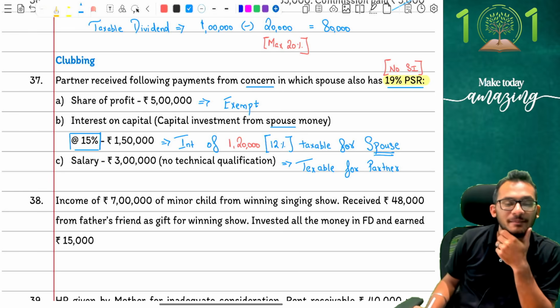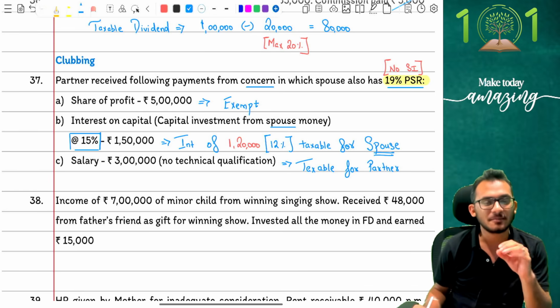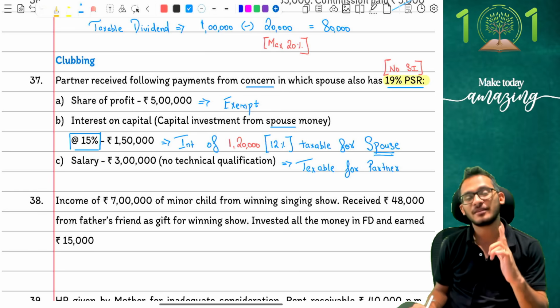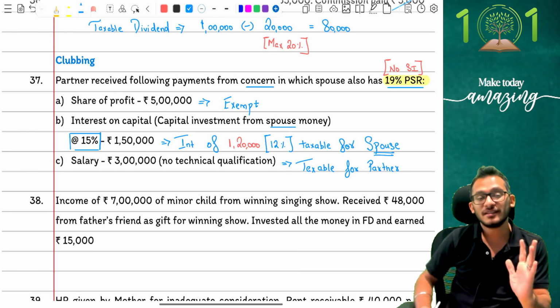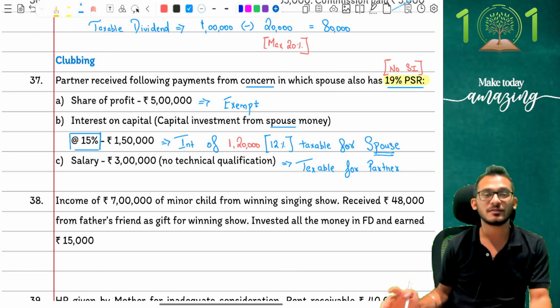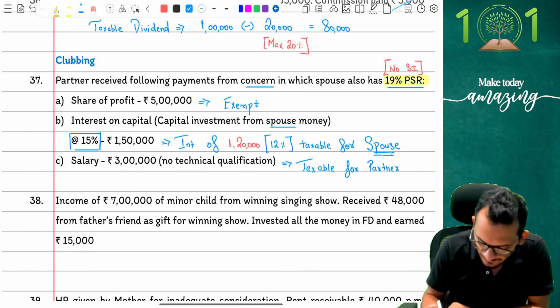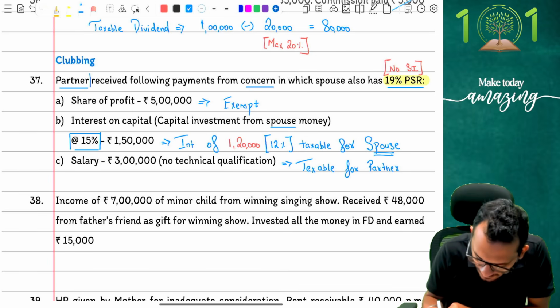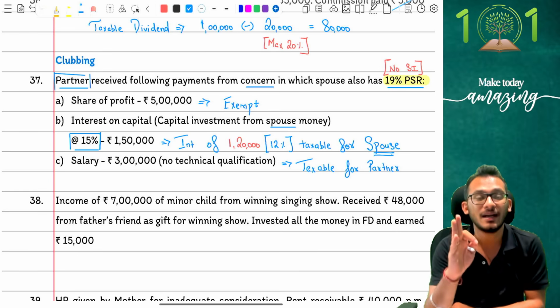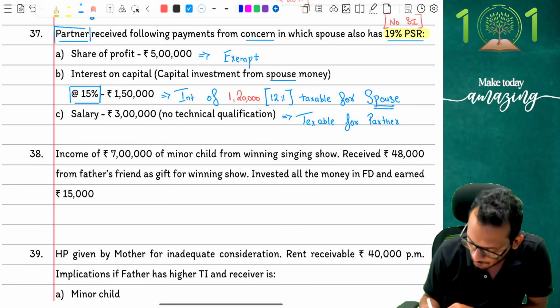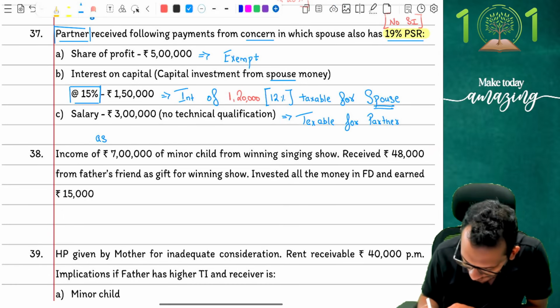But here is the question, people, at this stage, if you have mugged up clubbing properly, you would have got the right answer. You would have made a horrible mistake, because in clubbing we have always told Rahul, the moment you see the word salaries, give 50,000 deduction, give 75,000 deduction, because you are head of salaries, 50, 75. No. Notice one thing very carefully. This is payment received as a partner. Partner payments of salaries are not taxable under salaries, they are taxable under PGBP. Yes, so here it is taxable for partner as PGBP income.